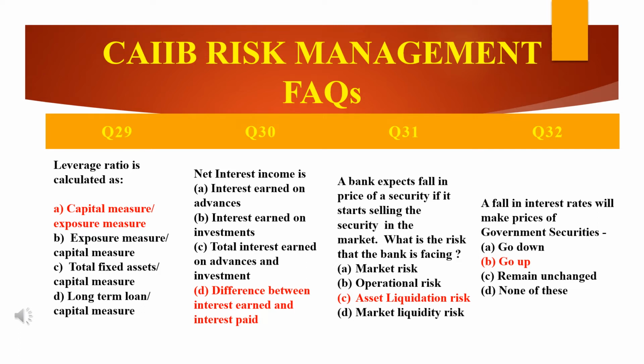The next one: a fall in the interest rate will make prices of government securities, that is G-Sec, what? If the interest rate reduces, the prices of government securities will go up, go down, remain the same, or none of these. The answer is obviously that they will go up, because the market's interest rate and the price of a fixed income security are always inversely related. Please keep that clear in mind.